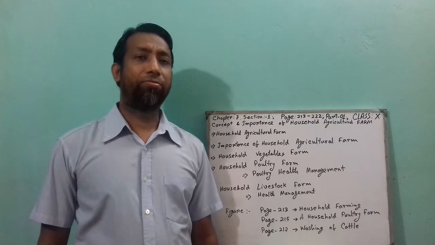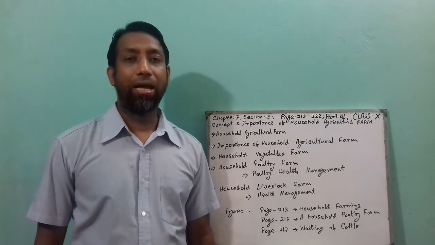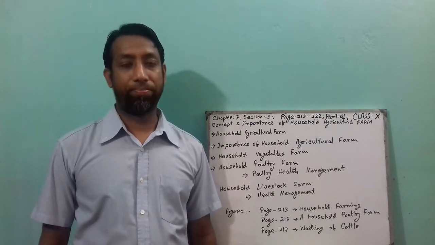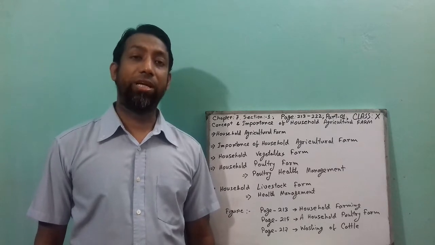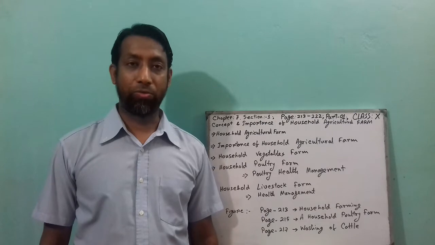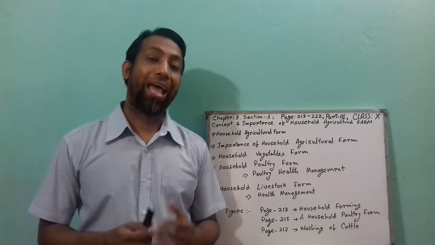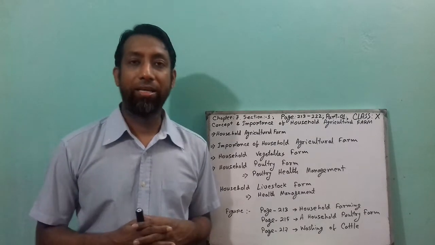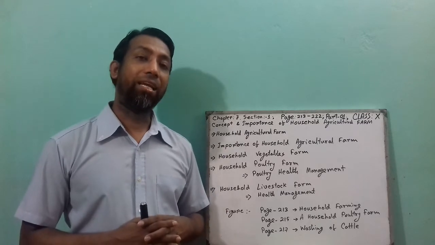Now, starting from the beginning, what is household agriculture farm? In our country, there are about 5 sectors of agriculture, which are crop, livestock, poultry, fisheries, and forestry.